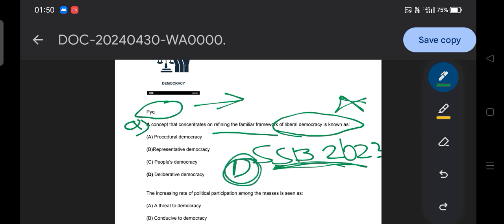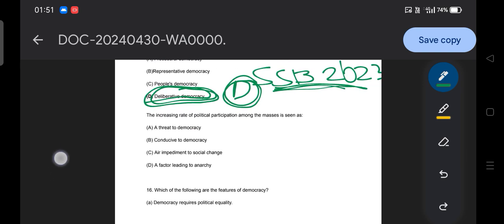And most people get this question wrong in the examination, including me also. So here our focus is to discuss the forms of democracy: liberal democracy, deliberative democracy, then constitutional democracy, participative democracy, types of participative democracy, dependent democracy. We need to focus on that, and a good conceptual clarity is required, because this question is regularly seen in our examination. So the familiar framework of liberal democracy is known as what? Deliberative democracy. Do remember that, deliberative democracy.